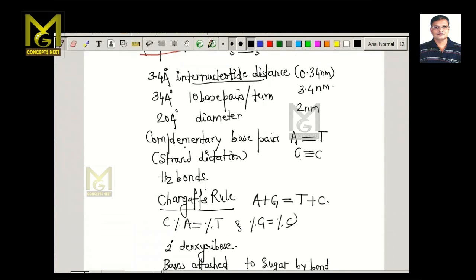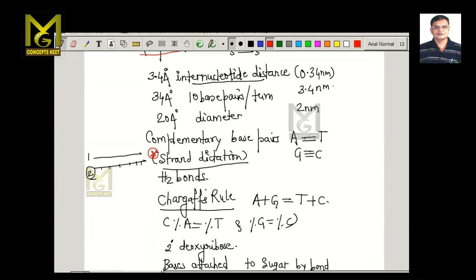Because of this, there is something called strand dictation. What is strand dictation? By knowing the first strand, we can predict the nitrogenous bases of the second polynucleotide strand. Please remember, this is called strand dictation.